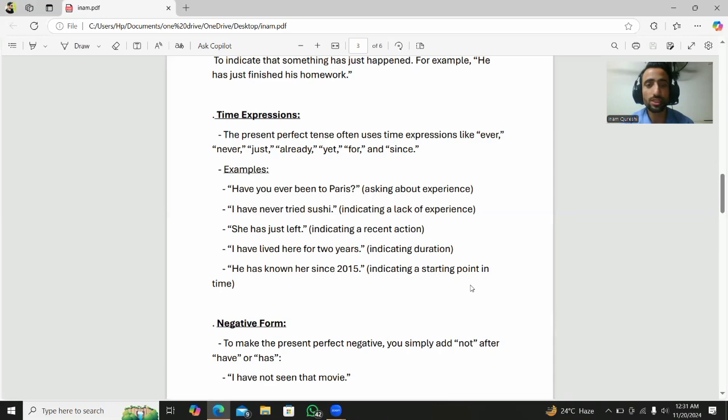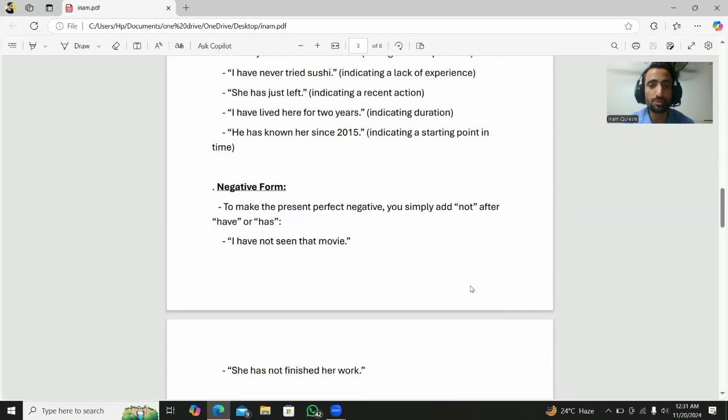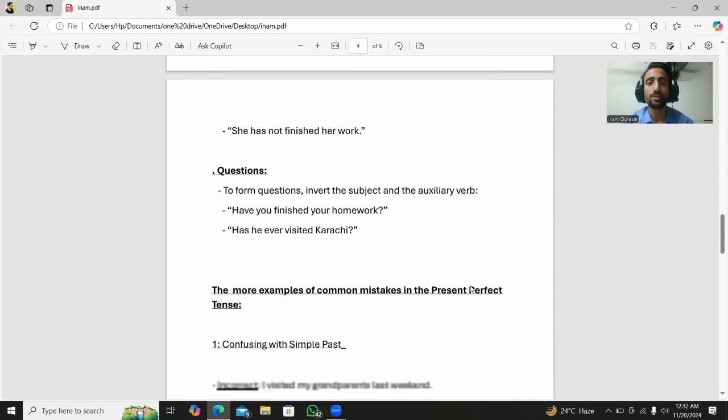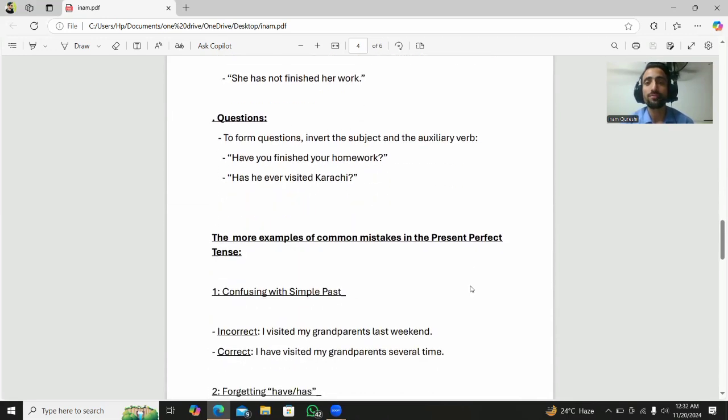And we know the negative form and the interrogative. To make the present perfect negative, use not after have or has. I have not seen that movie. Not is used after the helping verb. She has not finished her homework. To form questions, put the auxiliary verb before the subject. Have you finished your homework? Has he ever visited Karachi?